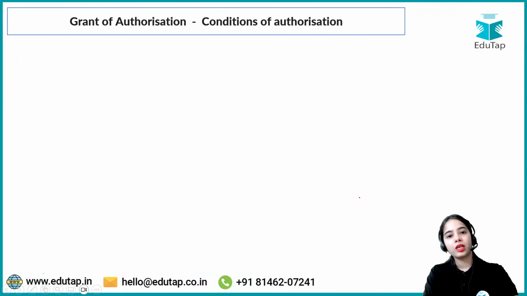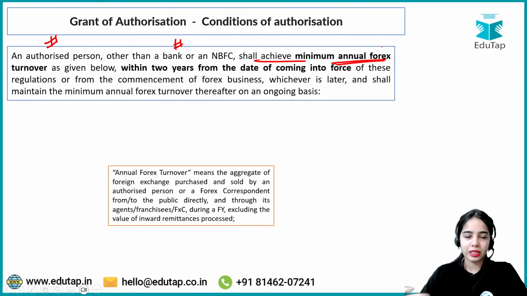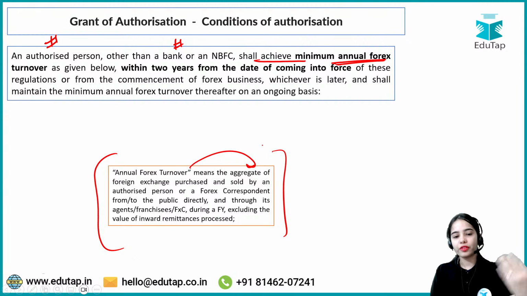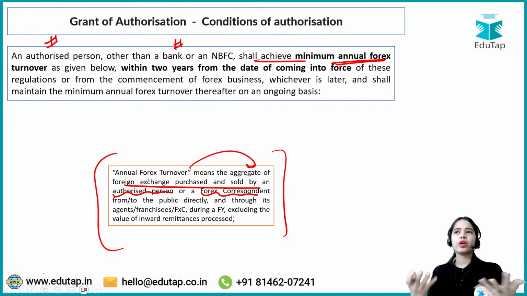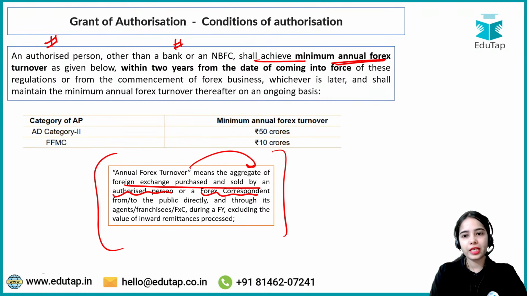Okay. Now, next point is an authorized person other than a bank or NBFC shall achieve minimum annual Forex turnover. I have told you that we will discuss it further, so here it is. Annual Forex turnover means the total of the foreign exchange purchased and sold by the authorized person or foreign exchange correspondent. Basically, it is the total foreign exchange that is purchased and sold. That is annual foreign exchange turnover.